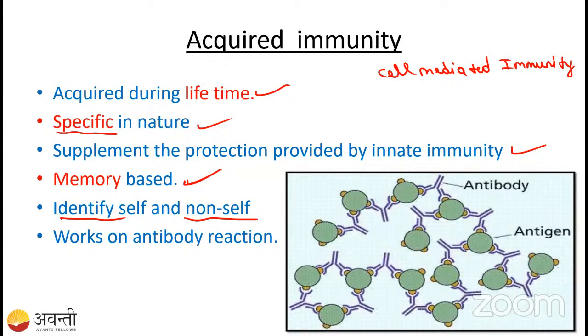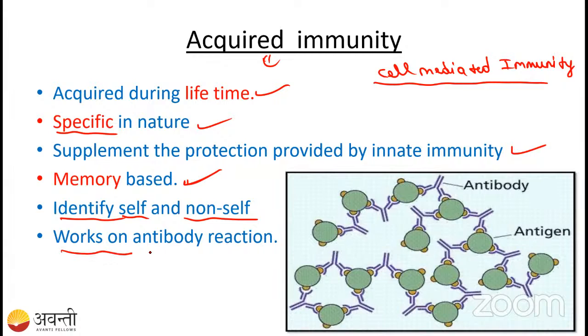Whenever transplantation is done, the organ is from outside the body, right? Our body will recognize that it is from outside the body, then it will kill it. It will damage the organ which is transplanted. So which immune system is going to work there? That is the cell mediated immunity. So that is also acquired immunity. Okay, fine. So that is why it identifies self and non-self.